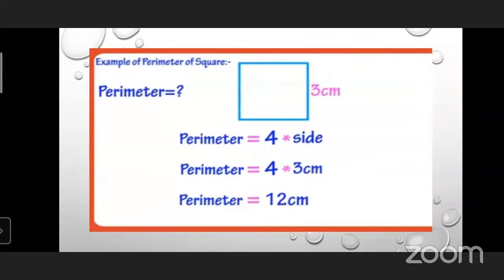Here is another example. One side of the square is given, that is 3 centimeter. So you will follow the same method. Perimeter is equal to 4 into side. Perimeter is equal to 4 into 3, that is 4 threes are 12 centimeter. Well done. So 12 centimeter is the answer for this closed plane figure, that is square.